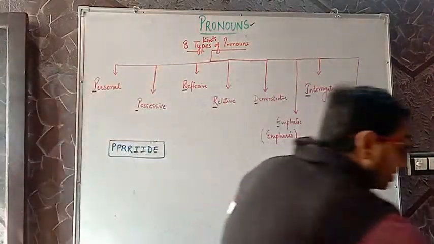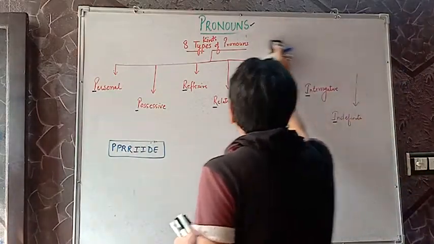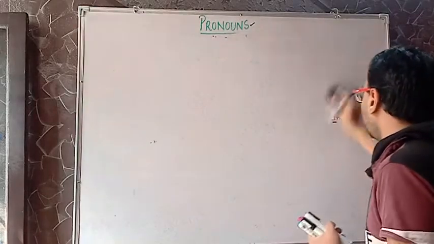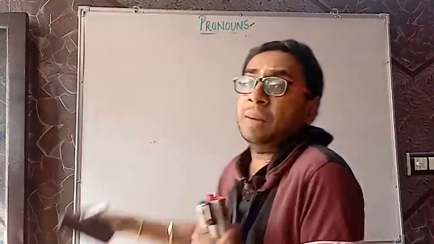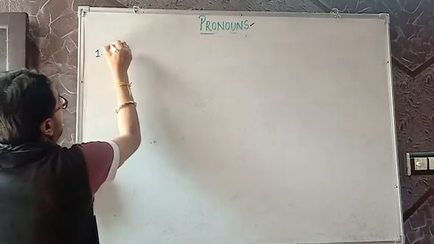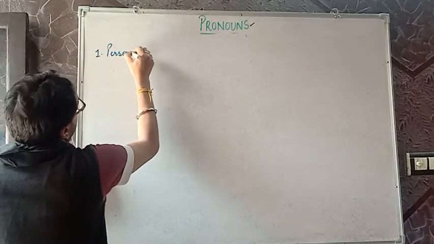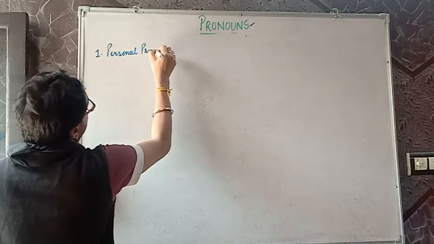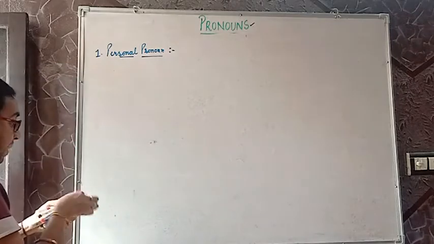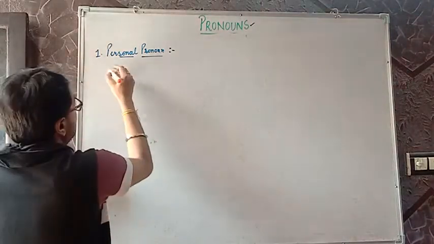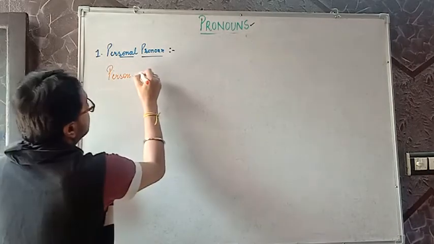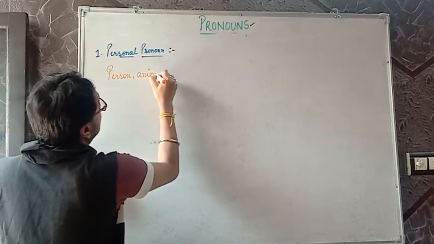So let's get started. First one is personal pronoun. What do you mean by personal? Personal means when we talk personally about a person. So when we talk about a personal pronoun, definitely we'll be discussing the person, or animals, for sure.